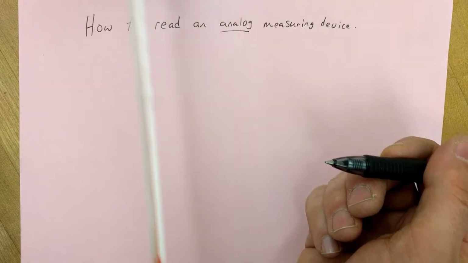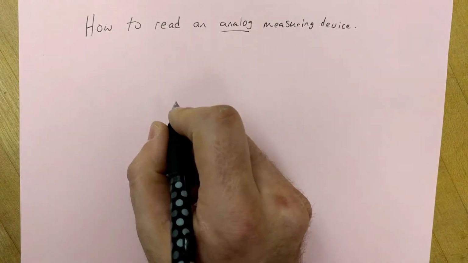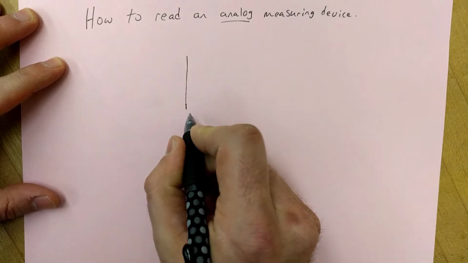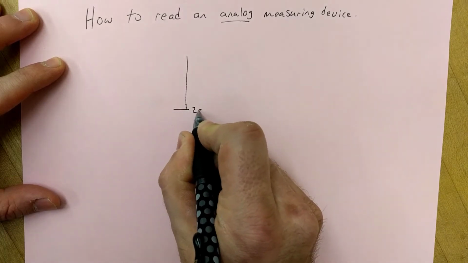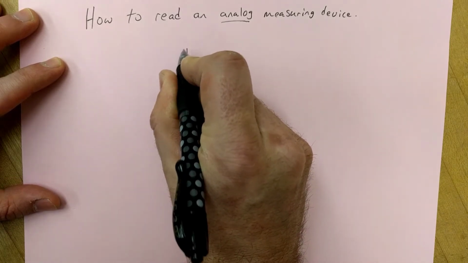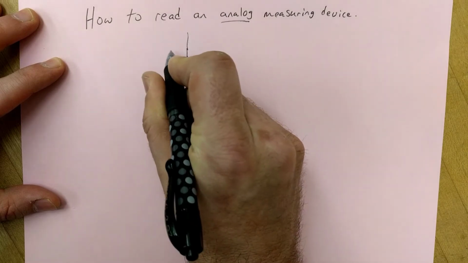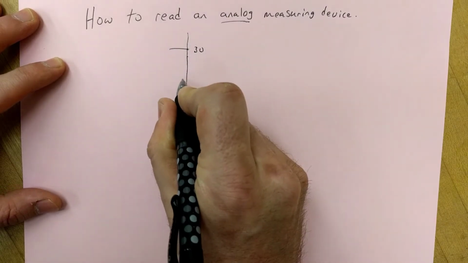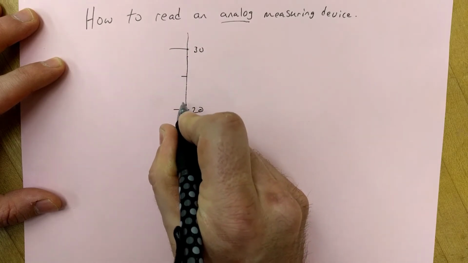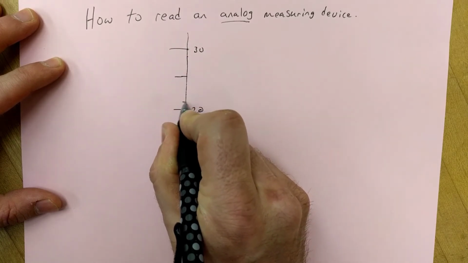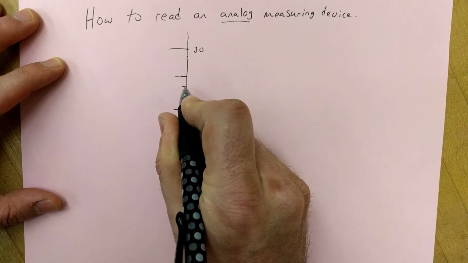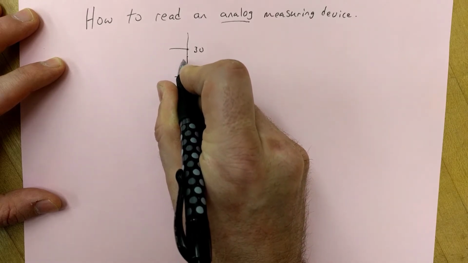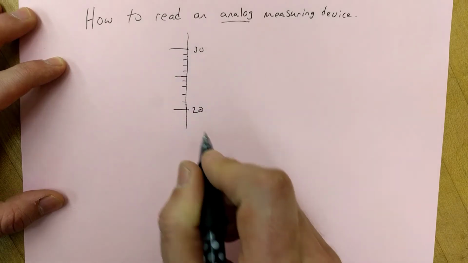Right there. Okay, so now let's just draw what we saw really quick to make it a little easier on ourselves. So there's a big line here, and that was 20, and a big line somewhere way up here, that was 30, and then in between there were tick marks that were 21, 22, 23, 24, 25, 26, 27, 28, 29, and then 30.